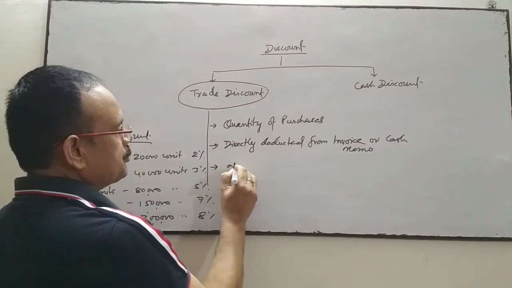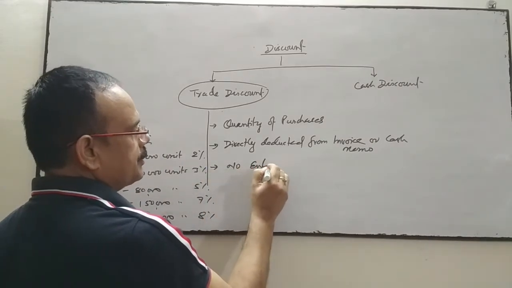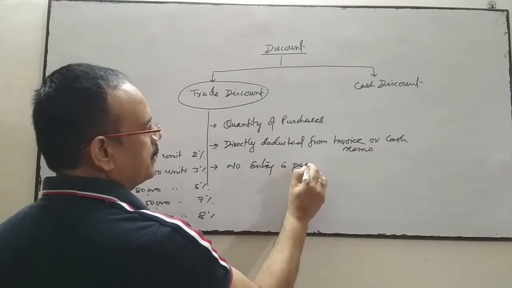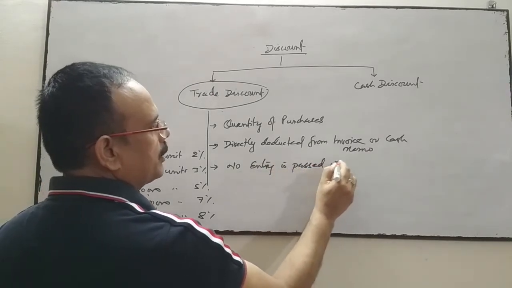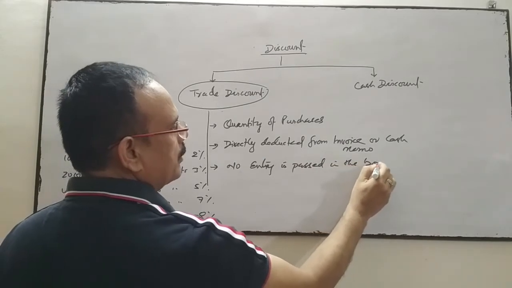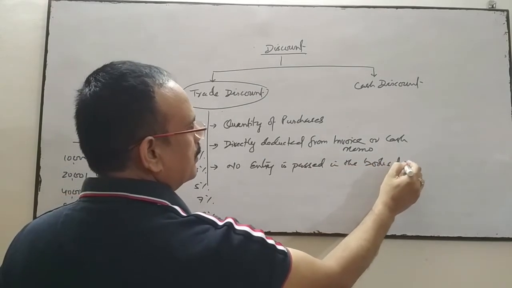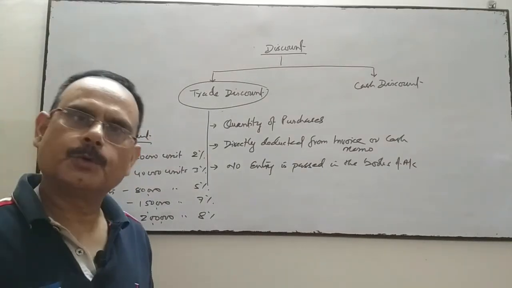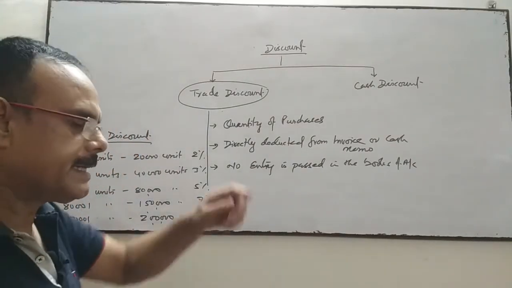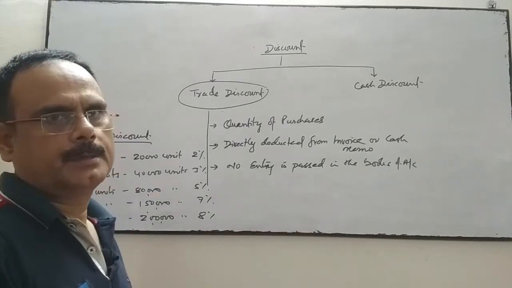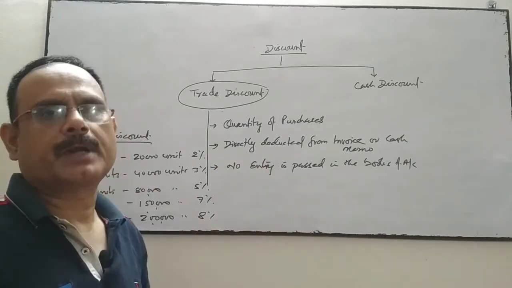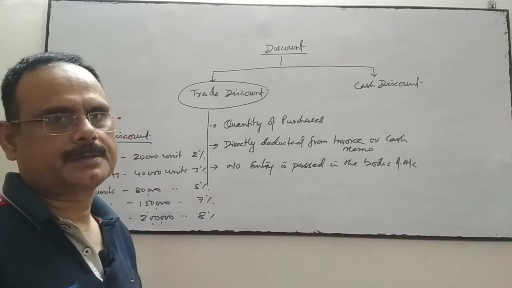No entry is passed in the books of account for trade discount. It is directly deducted from the invoice, means directly deducted from the MRP, maximum retail price, or list price.